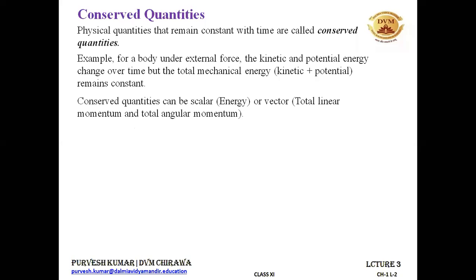You have studied this in class 9th, I think. And also the angular momentum of a body is a conserved quantity. It is denoted by L. You will be learning about this angular momentum in chapter number 7, that is the rotational dynamics. So in class 11th, we will be learning about the total angular momentum. It is a conserved quantity, and also it is a vector.